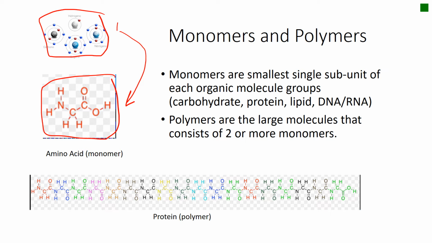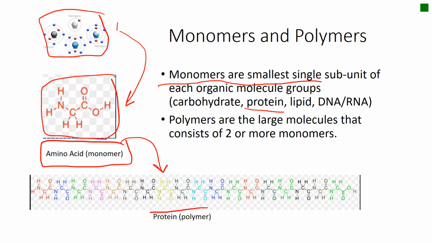So those are monomers. Monomers are the smallest single subunits of each organic molecule group. For example, for the family of protein, the smallest subunit that has properties of protein is called amino acid, right? Which is the smallest subunit that can build big and large protein. So this monomer can be assembled into an even bigger and more complex structure, the protein, the polymer. So polymers are large molecules that consist of 2 or more monomers.